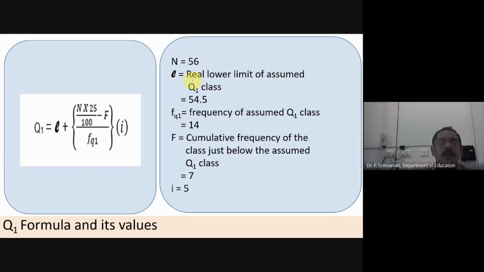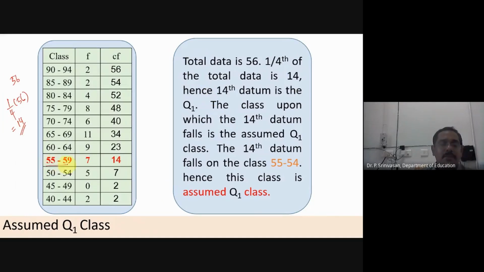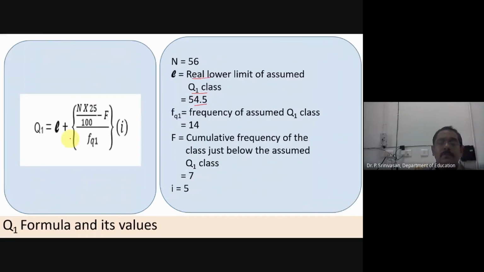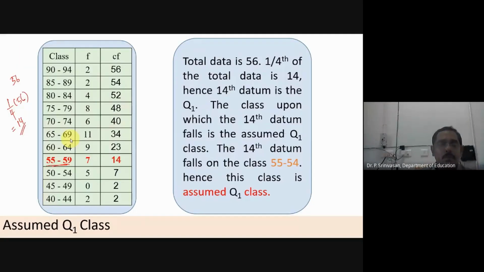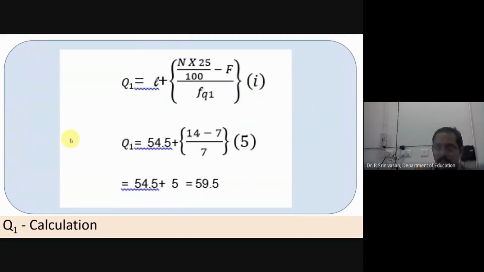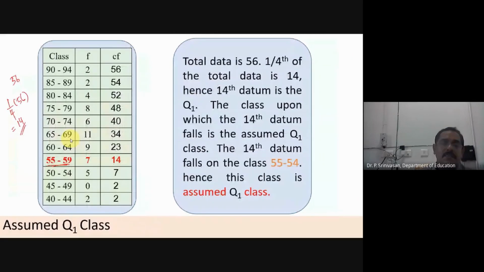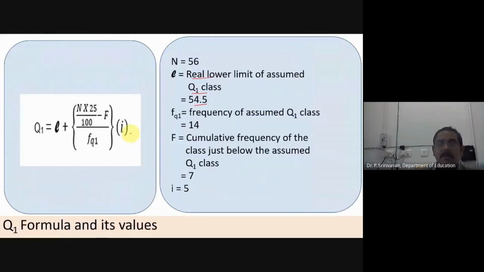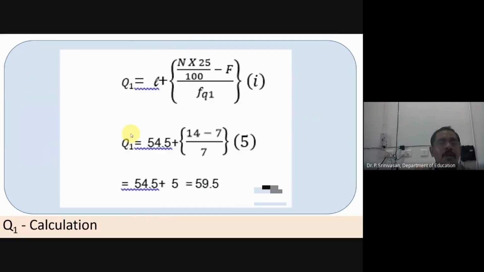So the real lower limit of that class is 54.5. You can see here, it is 55 to 59. Therefore, real lower limit is 54.5. Frequency is 14. Cumulative frequency is the frequency below the class, 7. This one. And the class interval is 5. So substitute in the formula, we'll be having 59.5.